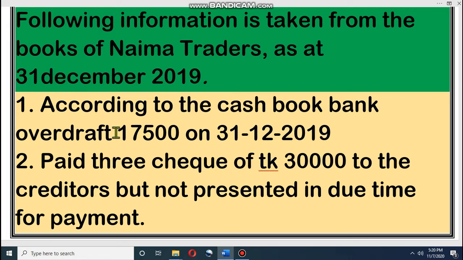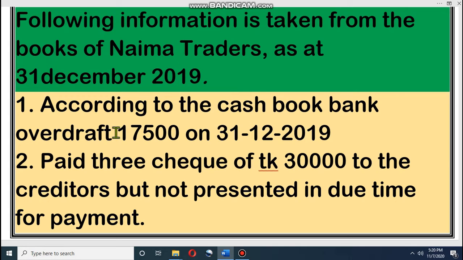Dear student, you know that for information gaps or mistakes, we do a bank reconciliation statement. And I have told you that if we start with a bank overdraft balance as per cash book or bank balance as per bank book, then the formula is that in any book, if we find that we did the transaction as debited, that means we made a debit for that transaction, then it will be added, and if we made a credit, then it will be subtracted.